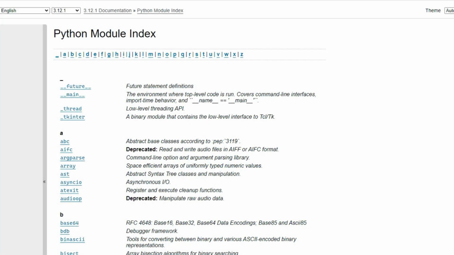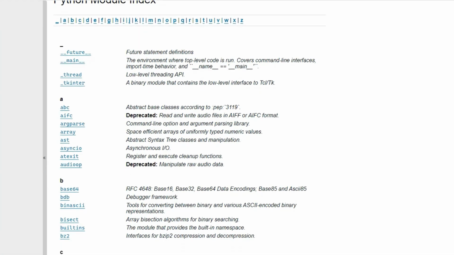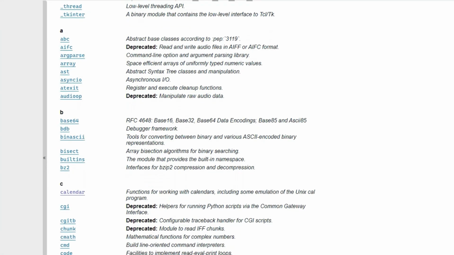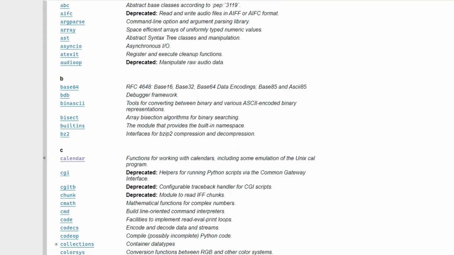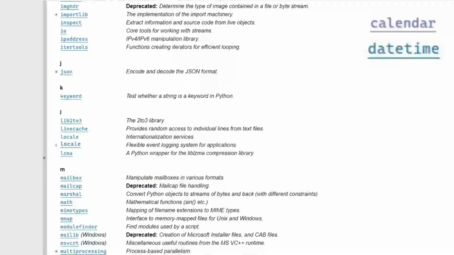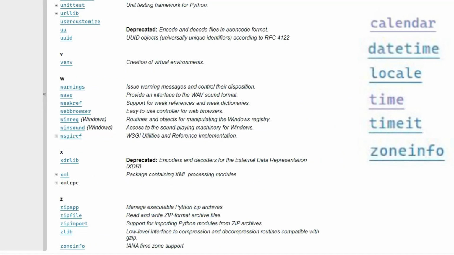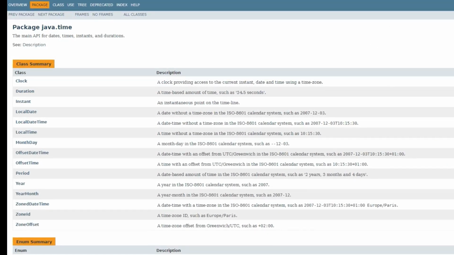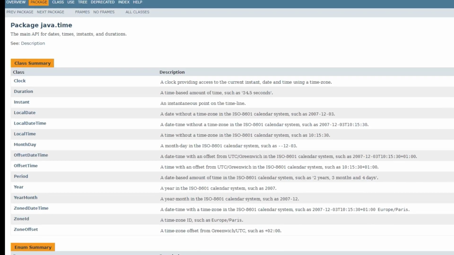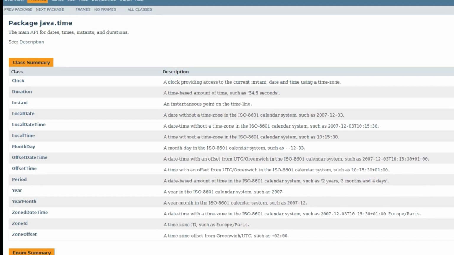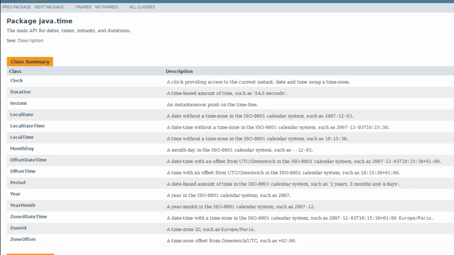If you look at the Python module index, you can find at least 6 modules related to time or with some functions related to time: calendar, datetime, locale, time, timeit, and zone info. In Java, there's a time package with 15 different classes related to time. Let's start with some questions to illustrate the complexity of time.